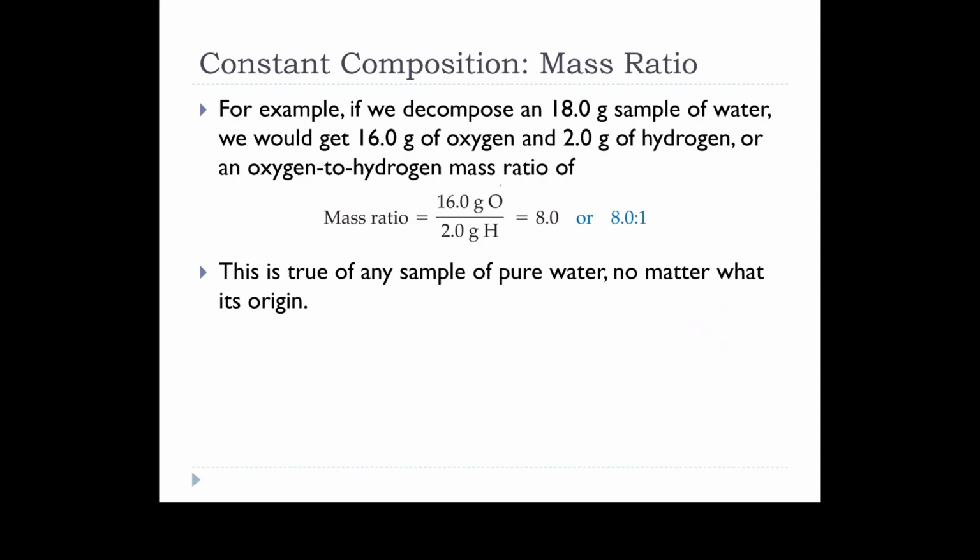If we're writing a ratio, we can write a ratio as a fraction. This is the result of that fraction. Or you can write a ratio with a colon, like this right here, 8.0 to 1, or 16 to 2. If we're translating a ratio into a fraction, the thing that's on the left becomes the numerator, the thing that's on the right becomes the denominator. But what we care about is the fact that water always has this ratio.